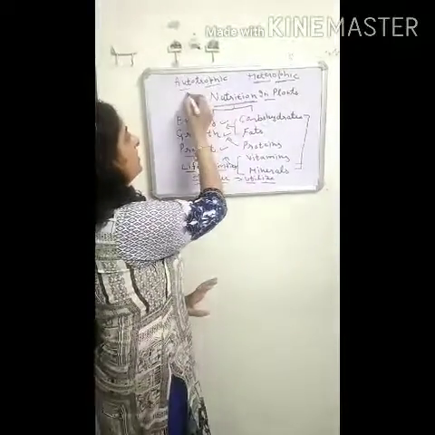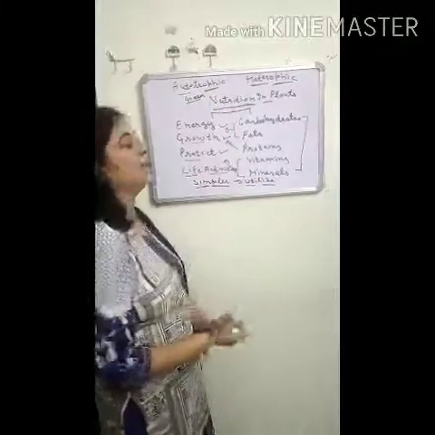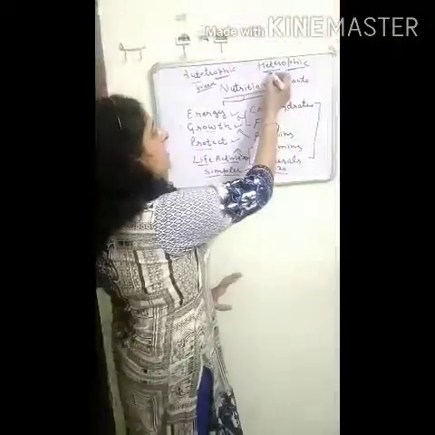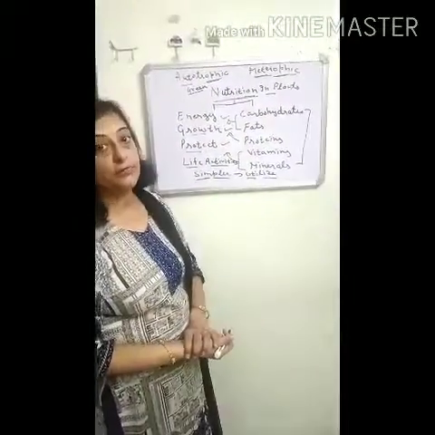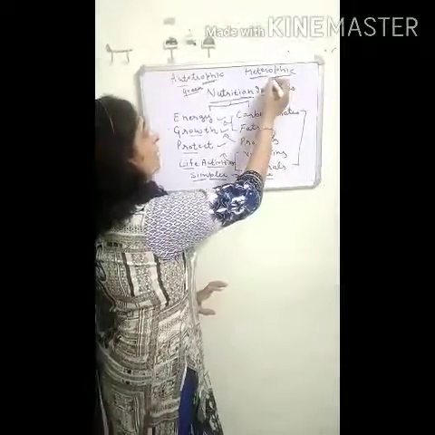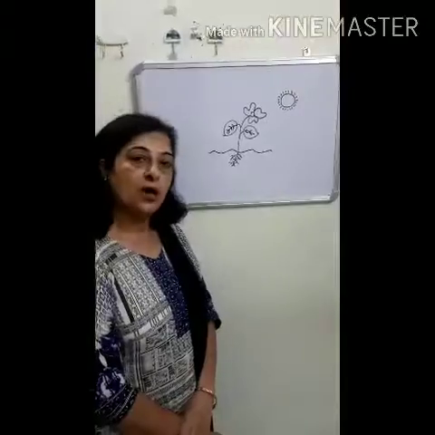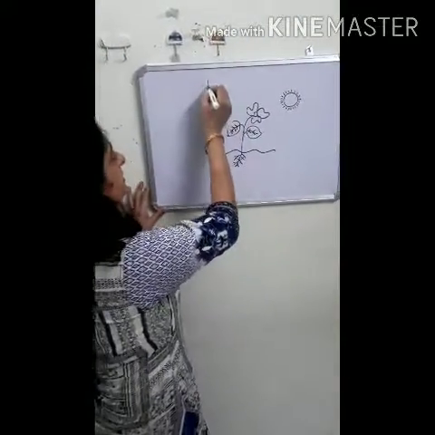So green plants have the autotrophic mode of nutrition, and animals and human beings adopt the heterotrophic mode of nutrition. Now we will discuss the process of photosynthesis.